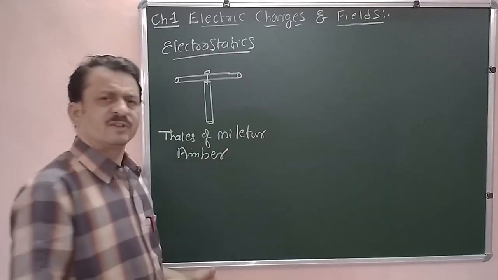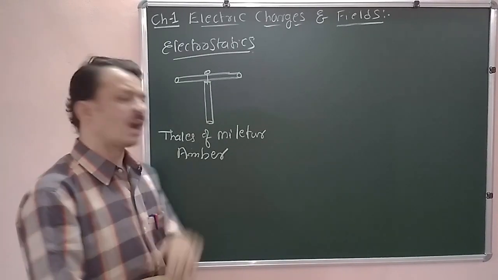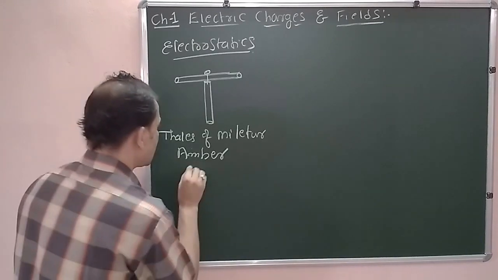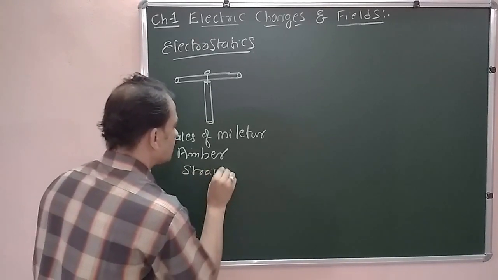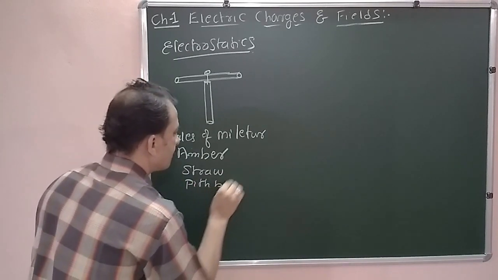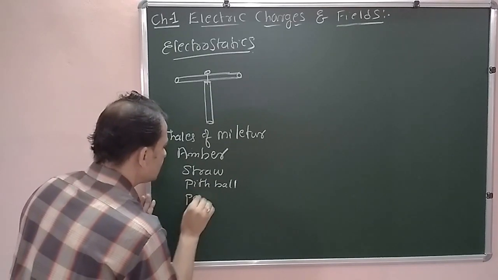Now this amber, when it is rubbed with silk or wool, is going to attract lighter particles like straws, pith ball, and even paper pieces.